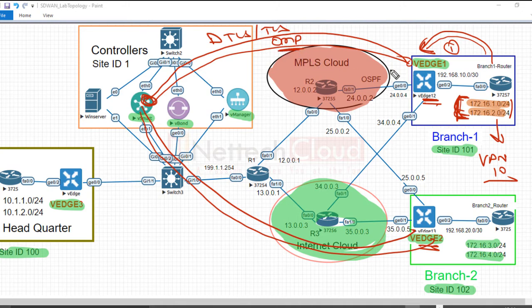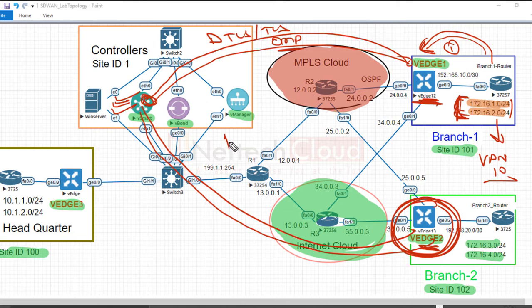The prefixes reach the vSmart, and assuming there is no policy configured on the controller, without changing any attribute of the prefix, the routes are advertised again to the other vEdge device. It means received from branch site 1 and advertised to branch site 2.